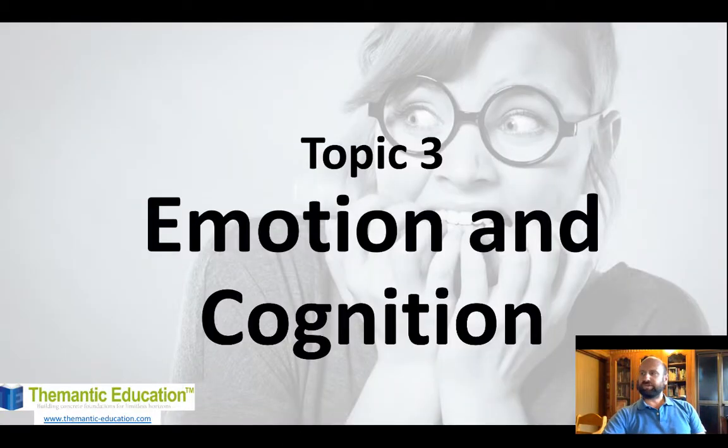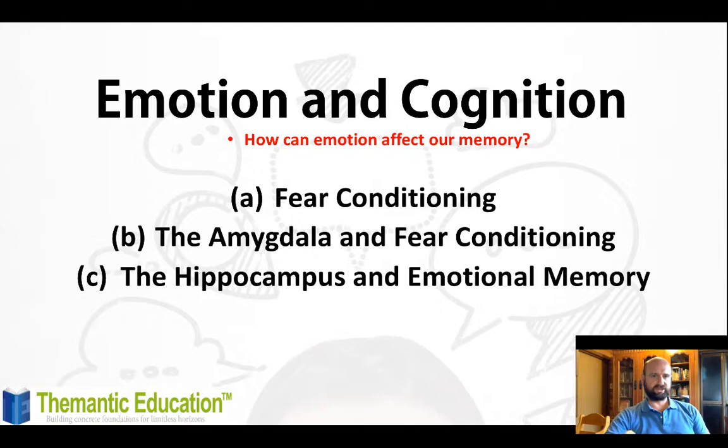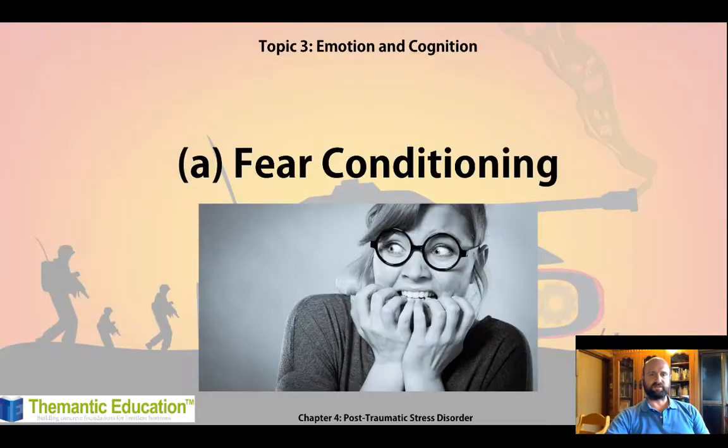Alrighty, so now we're into our third topic in the unit, and we're looking at emotion and cognition. So this is for the cognitive level of analysis, cognitive approach to behavior, and can also be used for the etiology of PTSD as well. So we've got three lessons here. We're looking at fear conditioning, then looking at the role of the amygdala and the hippocampus in this relationship.